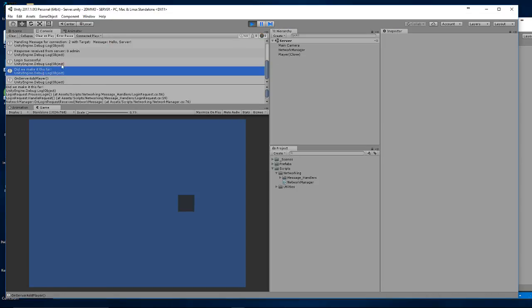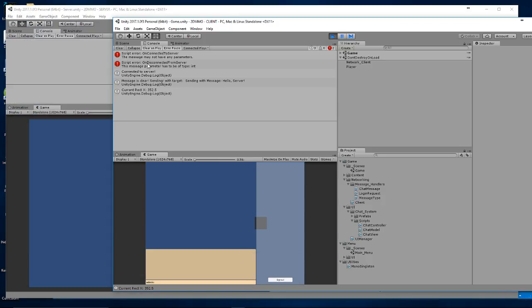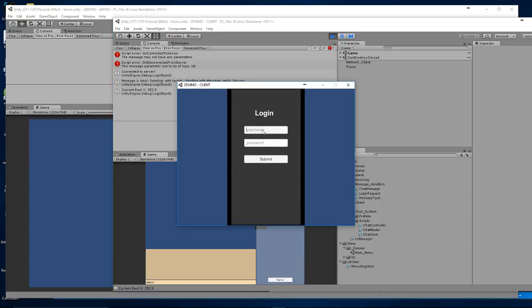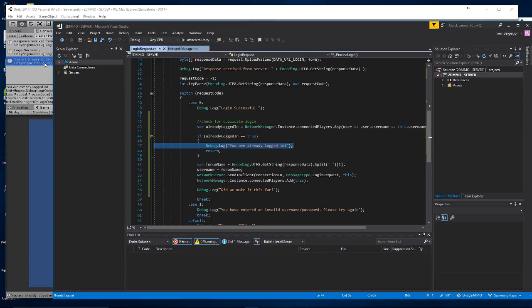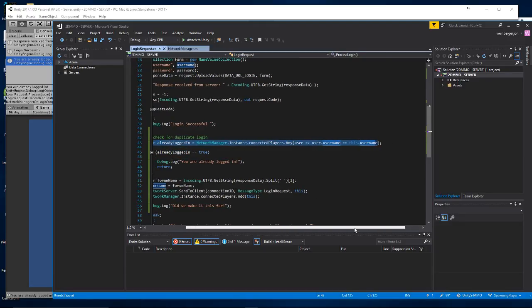So check this out. We have this log here. Did we make it this far? We only get there if we weren't found in the list. So what I want to do now is log in again to admin, and we should get our log that says you're already logged in. So here we go, check it out, you're already logged in. We took that entire foreach loop and all that logic and put it into one line. That's the power of LINQ, it's super awesome.